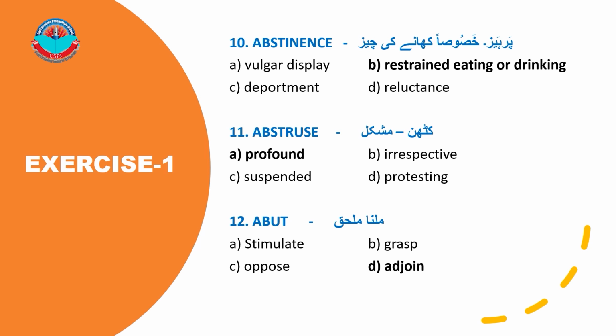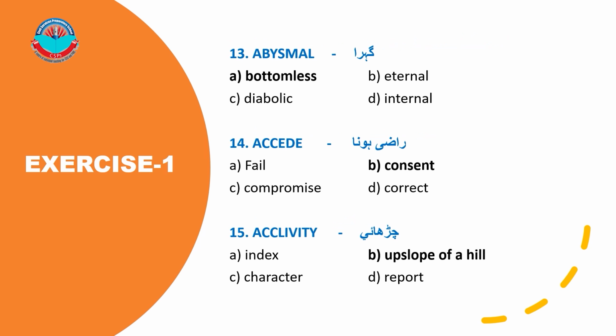Number 12. Abut. A. Stimulate. B. Grasp. C. Oppose. D. Adjoin. D. Adjoin is the correct answer. 13. Abysmal. A. Bottomless. B. Eternal. C. Diabolic. D. Internal. A. Bottomless is the correct answer.